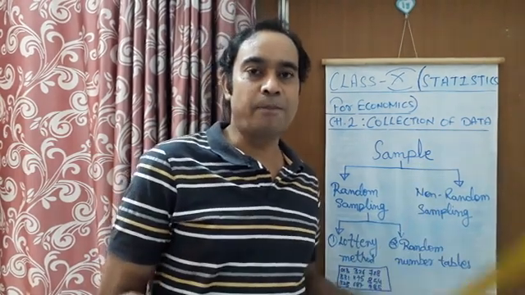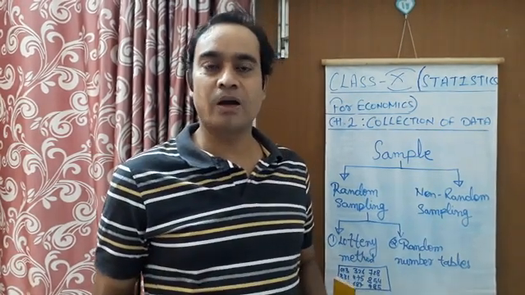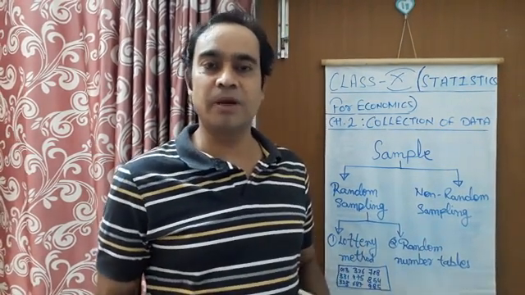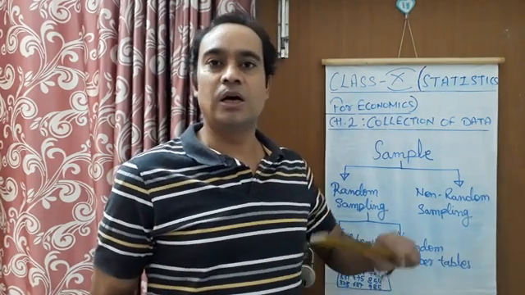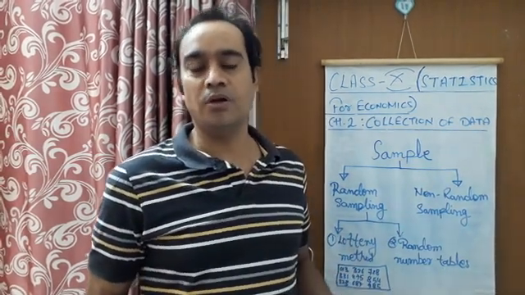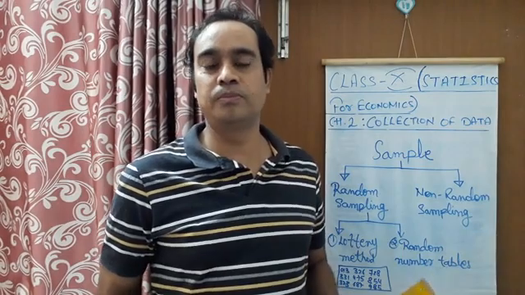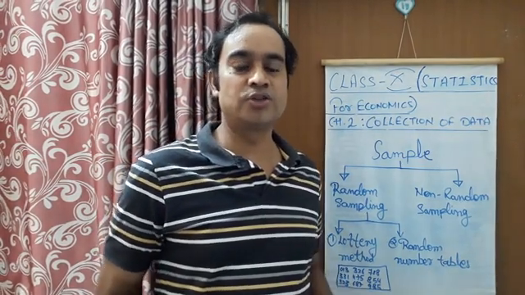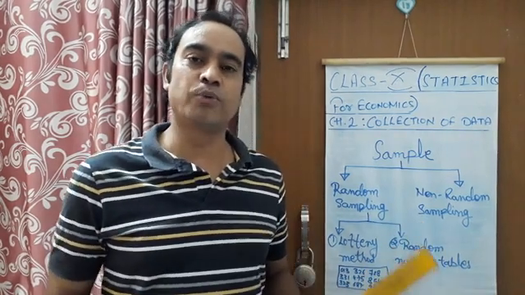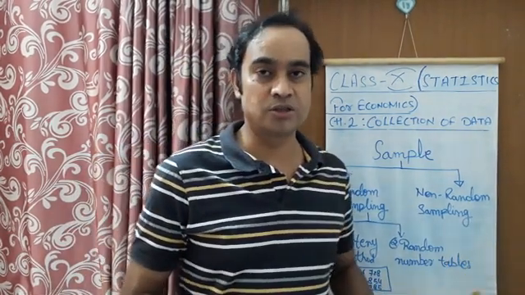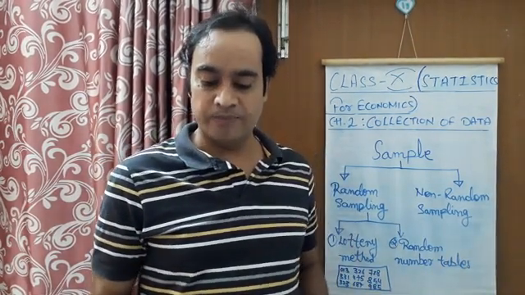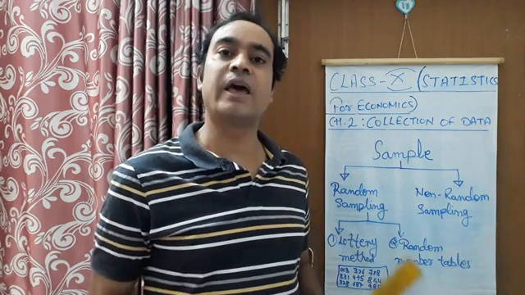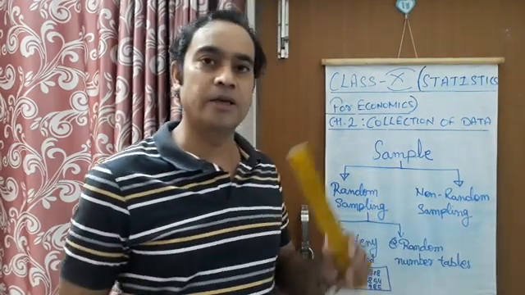And after this, whatever result comes from the sample is applied to the whole population of voters. This is how we come to know which political party is going to win. These are the predictions, and this is what happens in exit polls. So random sampling is done there.